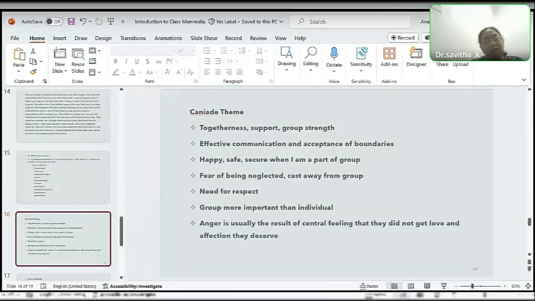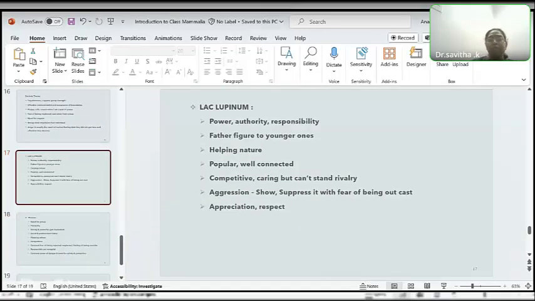Of course, those themes like promotion and being respected or attaining a social position, everything is there. Those issues are there, but it is not affecting him as much as it was affecting him earlier. So if we look into the Lac lupinum themes, it is a combination of power, authority, and responsibility. Here we can see very clearly in the patient that he is authoritative to his subordinates, and he has the capacity of leadership where he can lead a company.